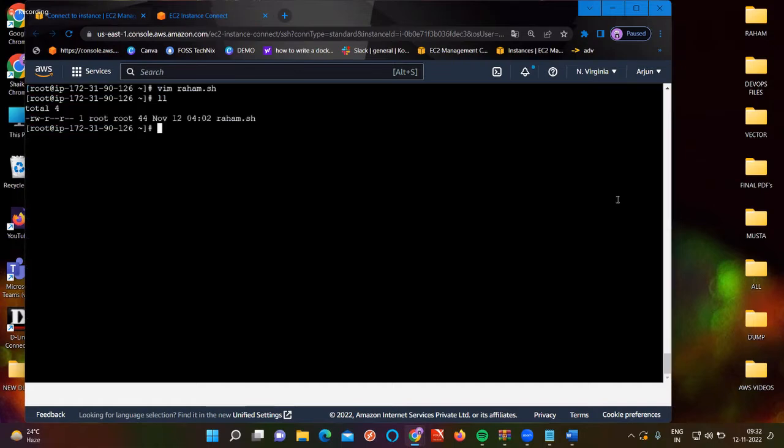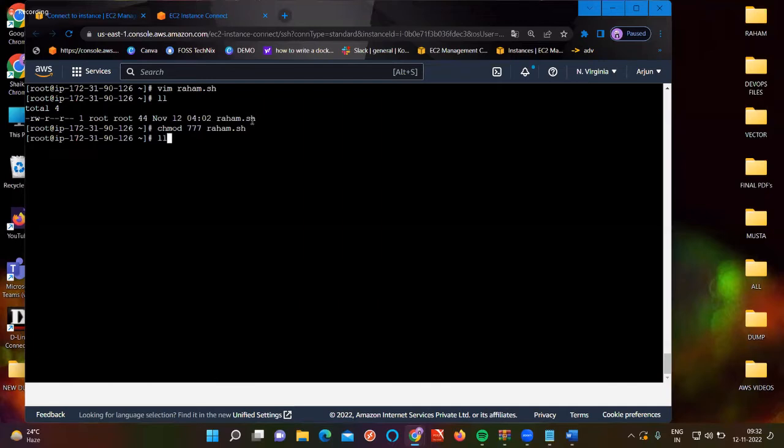So now you have your shell script. If you want to execute your shell script, we need to give full permission, or at least executable permission. The command is chmod 777, or +x is enough. Any one of you can use it. Then give your script name.